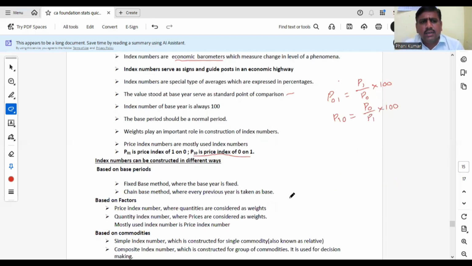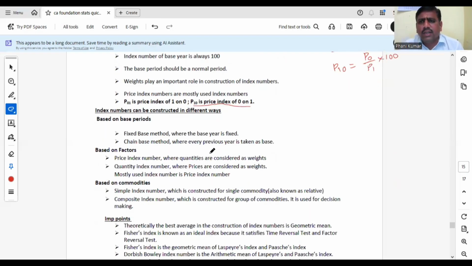Next, index numbers can be divided in many ways. Based on base periods, index numbers are of two types: fixed base method and chain base index numbers. Fixed base index number means for all the index number construction, one base year will be fixed. Those index numbers are known as fixed base index numbers. Chain base index number means for every year, the previous year will be taken as the base year and we are going to compare year by year. Those index numbers are known as chain base index numbers.